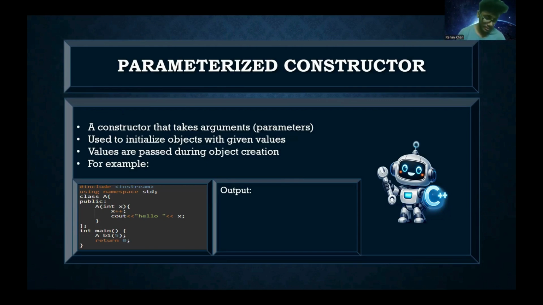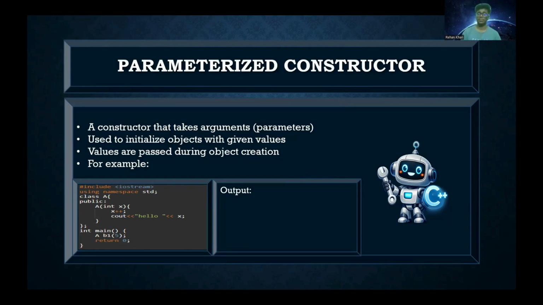For example, in the class A, we have defined a constructor, and inside the parameters of the constructor, we have defined a variable, int x. Inside the body of the constructor, we have written a statement x++, which will increment whatever value of x is passed. Next, the cout statement will print hello and the value of x. And then the main function.